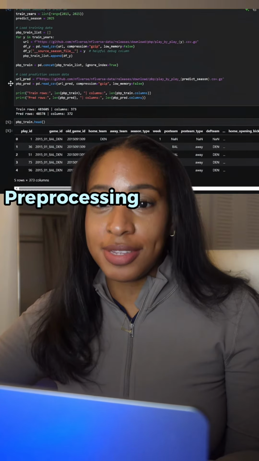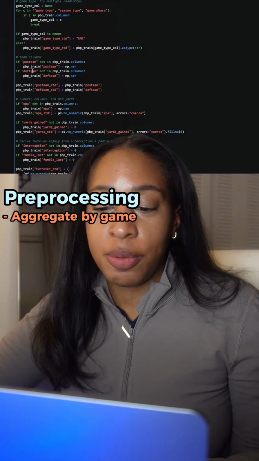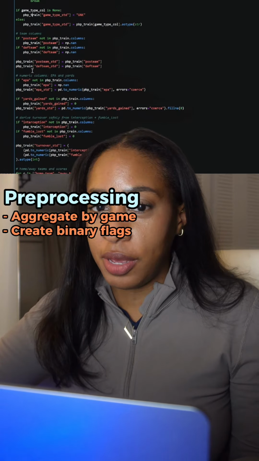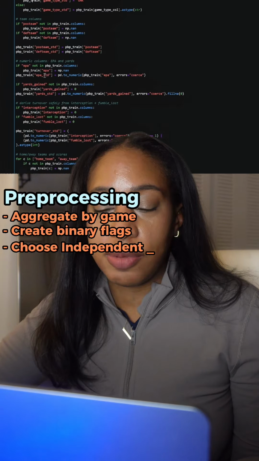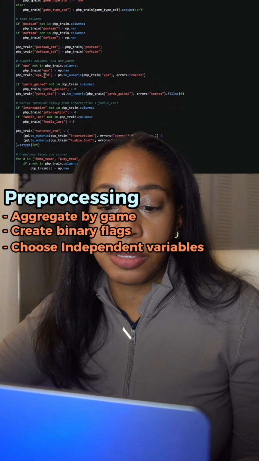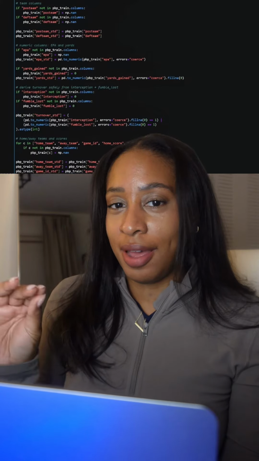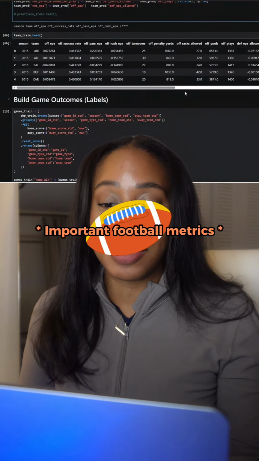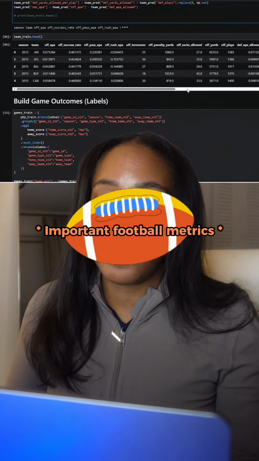Now, of course, we're gonna standardize our columns. Now, since each row was a play, I'm gonna aggregate by game. So here I'm creating a couple of flags depending on what kind of play it was, whether it was a pass or a run. And I'm gonna group by game, and I'm taking some variables like turnovers, penalty yards, passes, rushes. After aggregating, each row is a game and not a play. So we have a few things: offensive success rate, offensive turnovers, offensive yards per play, some defensive variables as well.